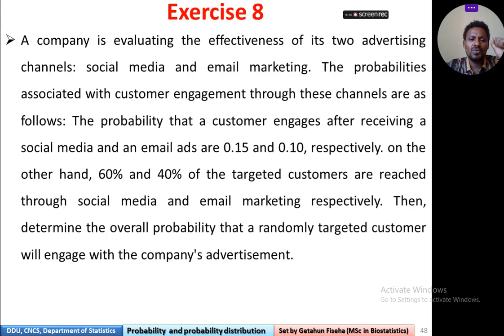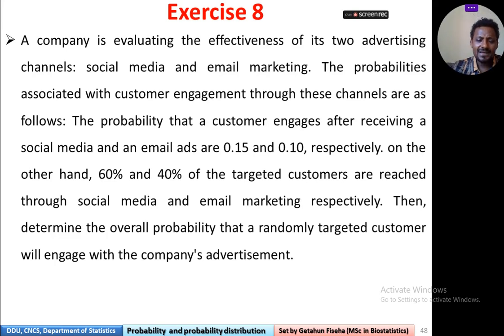The company wants to evaluate its two advertising channels: social media and email marketing. Now the probabilities associated with customer engagement through these channels are as follows. The probability that a customer engages after receiving a social media ad and an email are 0.15 and 0.1. Social media means Facebook, Twitter, Instagram, WhatsApp, YouTube, TikTok, and so on.